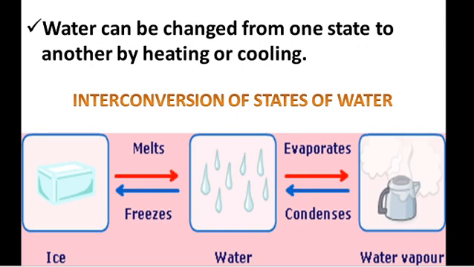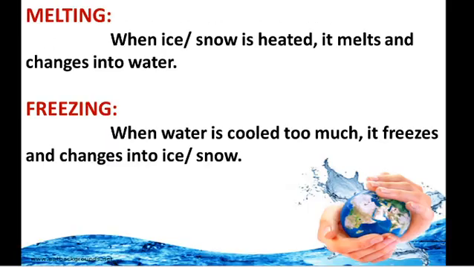The ice melts to give water, water evaporates to give water vapor, and water vapor condenses to give water, and water freezes to give ice. First see what is melting. When ice or snow is heated, it starts melting and changes into water. This process is called melting. The second one is freezing. When water is cooled too much, it starts freezing, so again it is converted into ice or snow.